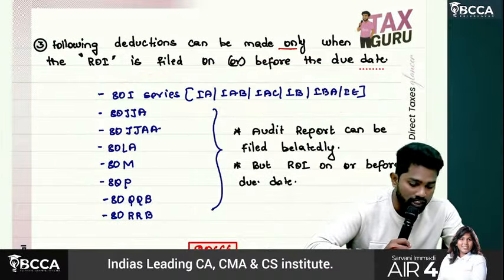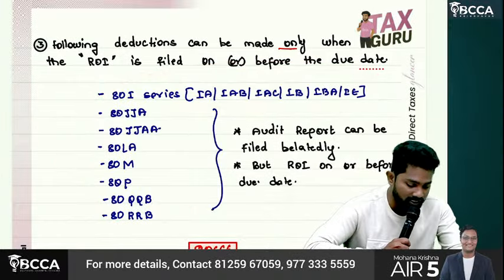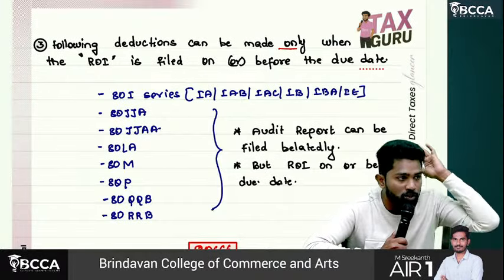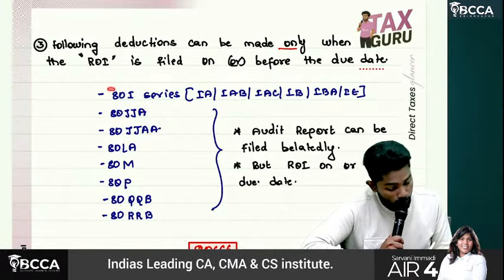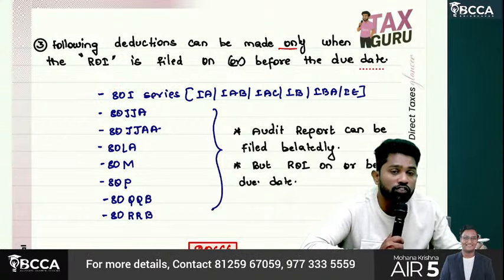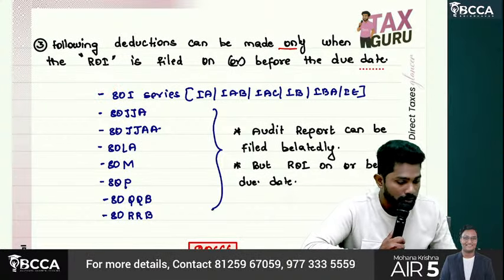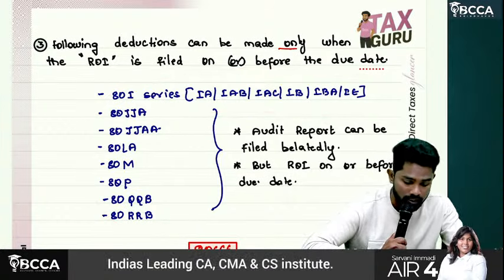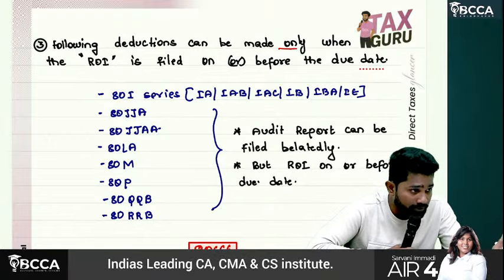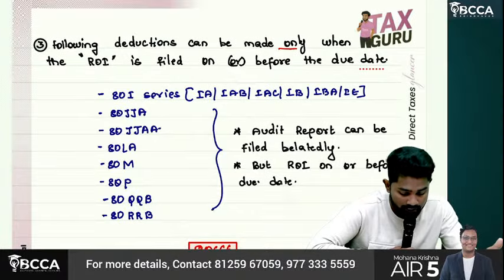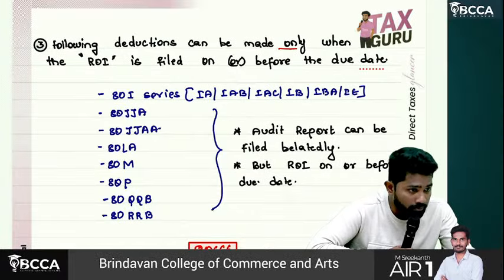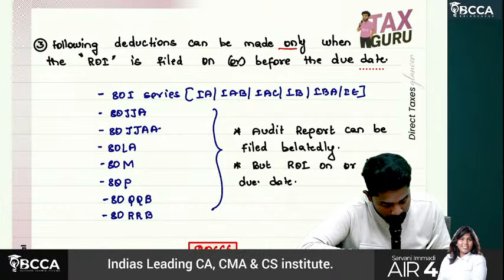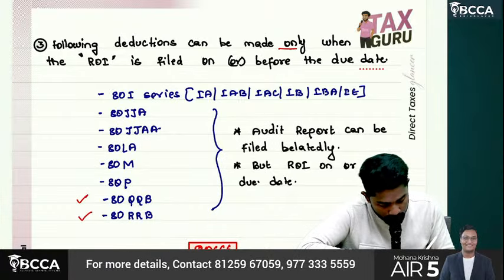But are these the only deductions, or no? There are 80C, 80CCC, 80CCD, 80D, 80E, and so many other deductions. All of them can be claimed even if you are filing a belated return. But these deductions can't be claimed if you are filing a belated return: the 80I series, JJA, JJAA, LA, 80M, 80P, 80QQB, and RRB. Out of these, the important ones are QQB, RRB, JJAA.